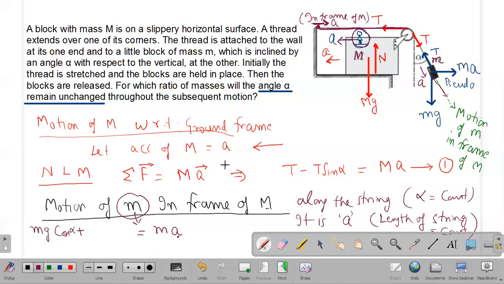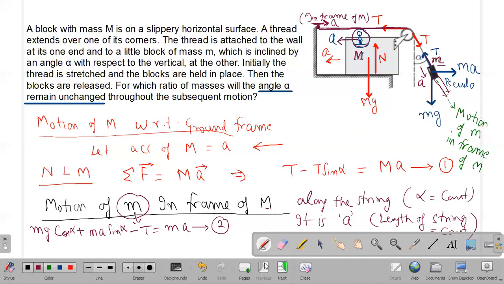If I also resolve the pseudo force in the direction of the string, I get ma sin alpha. And then the tension force capital T is opposite to the motion of mass small m in the frame of capital M, and therefore minus T also. Let me write it very clearly now. There will be a minus T, and then it is small m into A. This is my second equation.